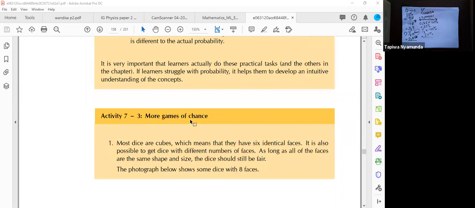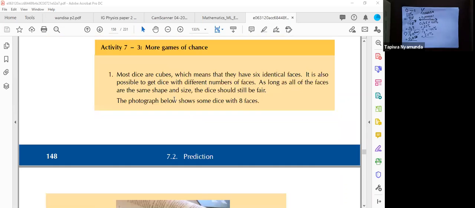Okay, let's look at activity 7 here. Activity 7 is saying, most dice are cubes, which means that they have 6 identical faces. I'm sure you have played snakes and ladders with dice, guys, and you remember dice. It is also possible to get dice with different numbers of faces. Of course, there are different types. There is one called a tetrahedral. A tetrahedral one has got 4 sides. Tetra means 4. So we are saying a 4-sided dice.